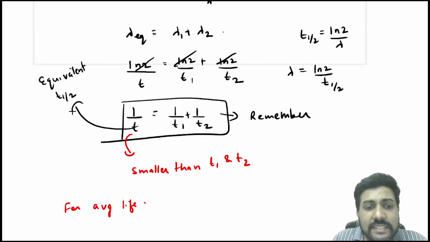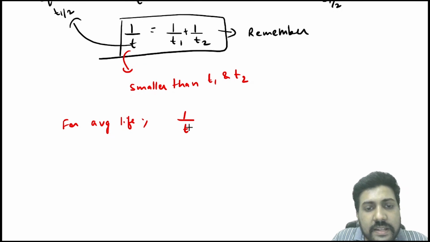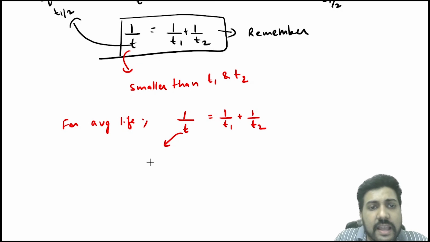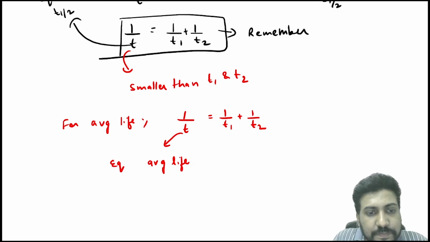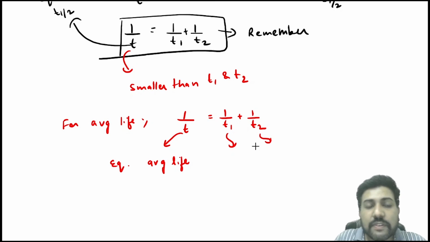You still get the same relation: for average life also, 1 by T is equal to 1 by T1 plus 1 by T2. This is the equivalent average life, where T1 is the average life of the first reaction and T2 is the average life of the second reaction. So average life will also decrease.